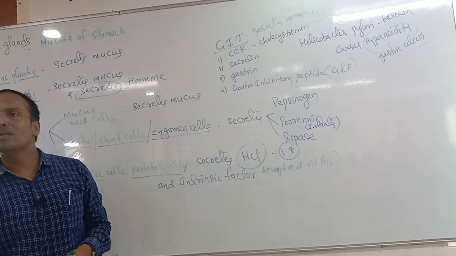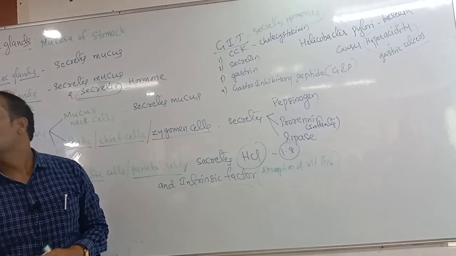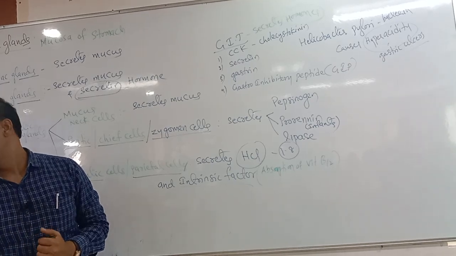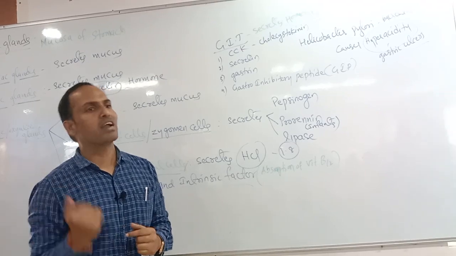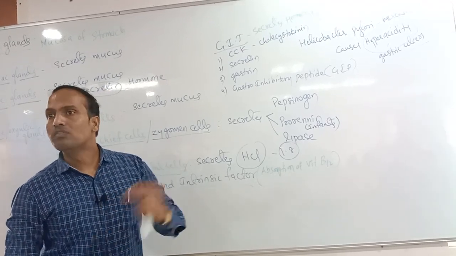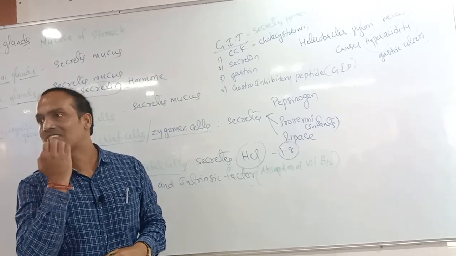The cholecystokinin hormone stimulates both the pancreas and the gallbladder of the liver to release bile juices and pancreatic juices. Bile juice comes from the gallbladder, and pancreatic juice from the pancreas.